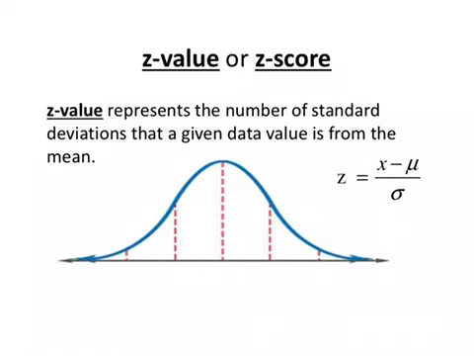And here's what it's kind of trying to get at. If your mean is right there, your standard deviations are to the left and right of that. So if we're talking about z-score, we're assuming our mean is 0. And so this is a 1, a 2, a 3. This would be a -1, a -2, a -3. When you're talking z-score, you're talking how many standard deviations. So your mean would be called 0. And again, it's 1, 2, 3 standard deviations above, or -1, -2, -3 below.